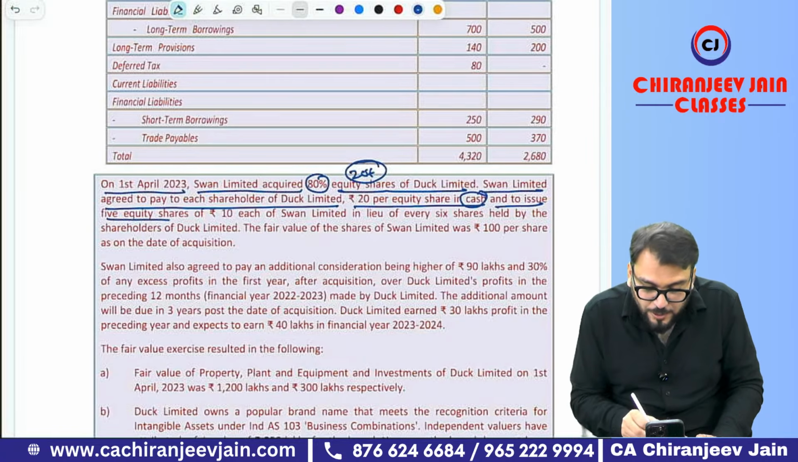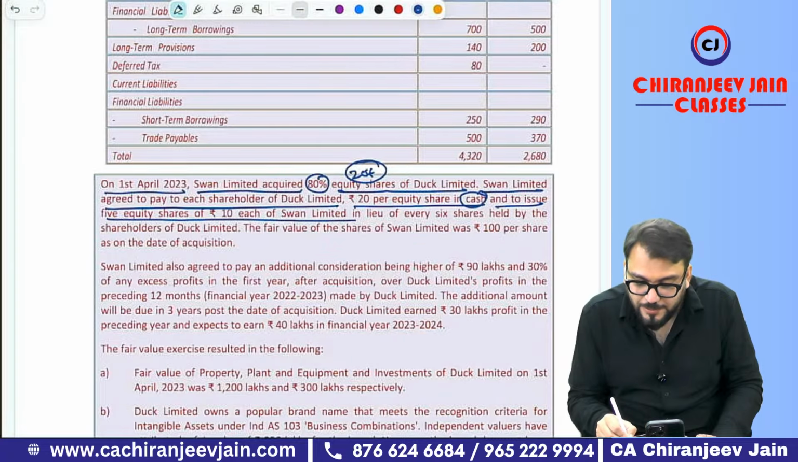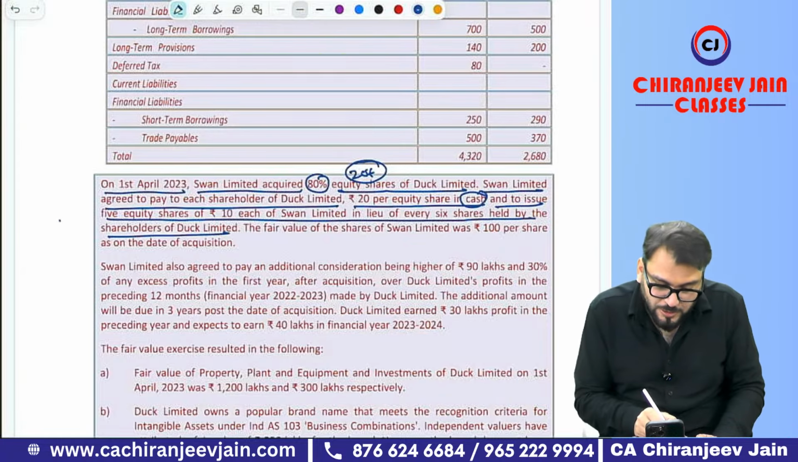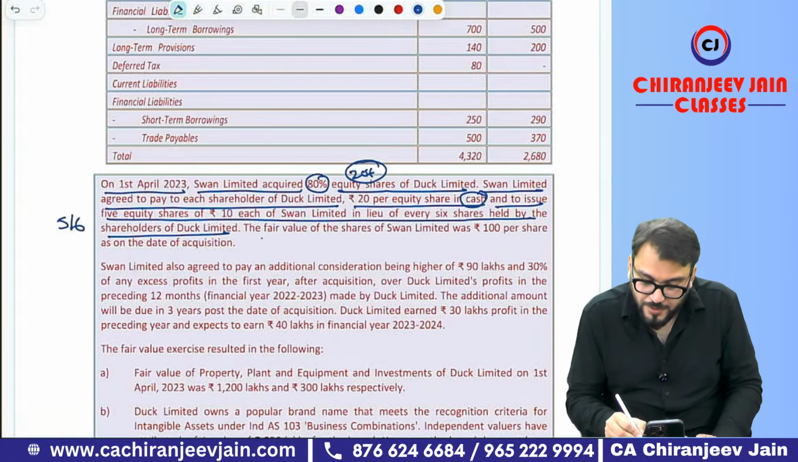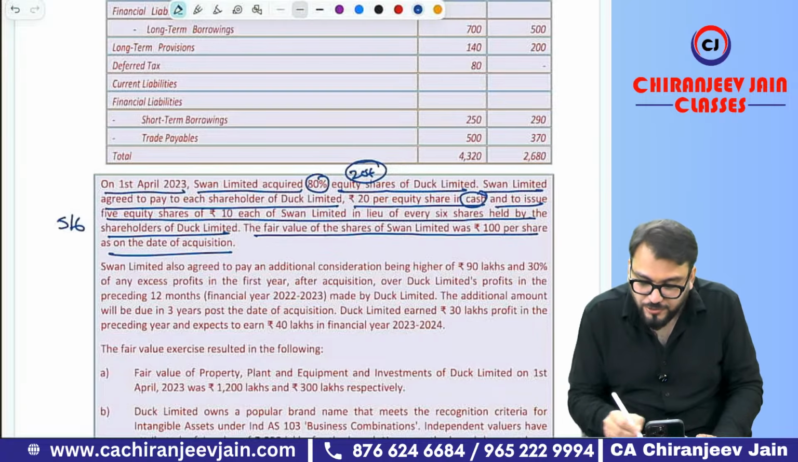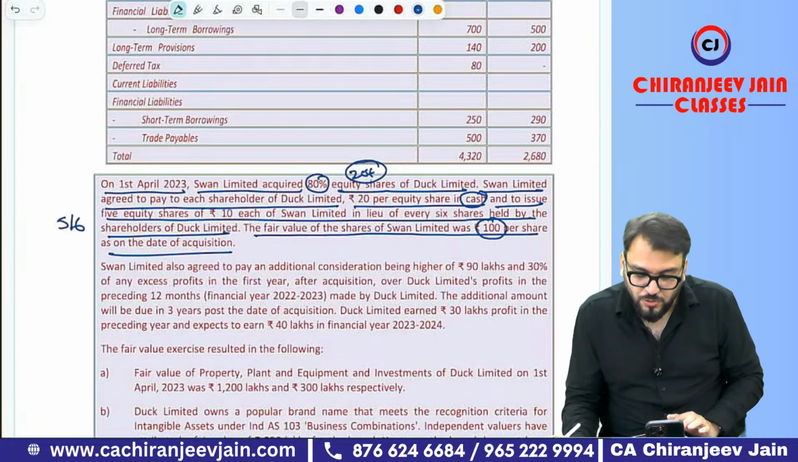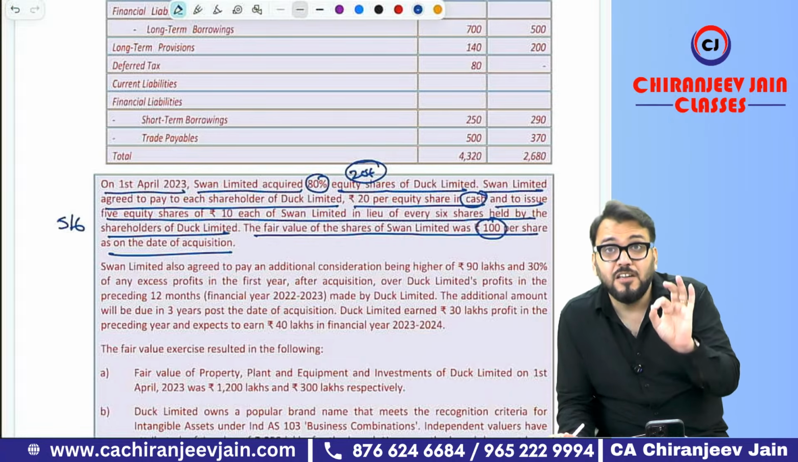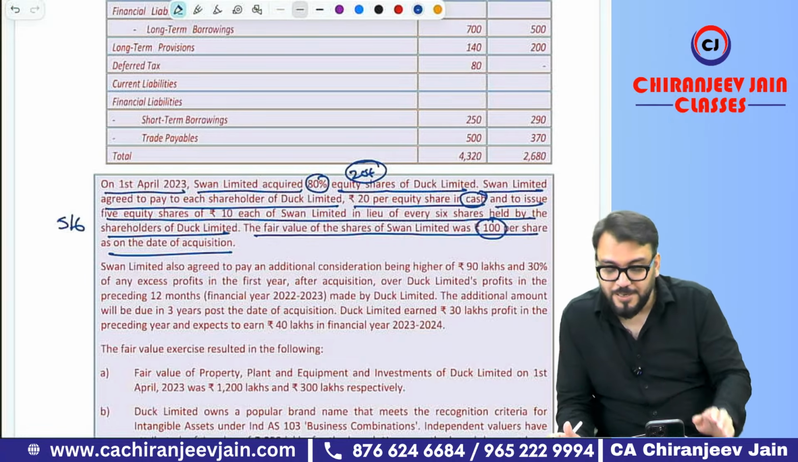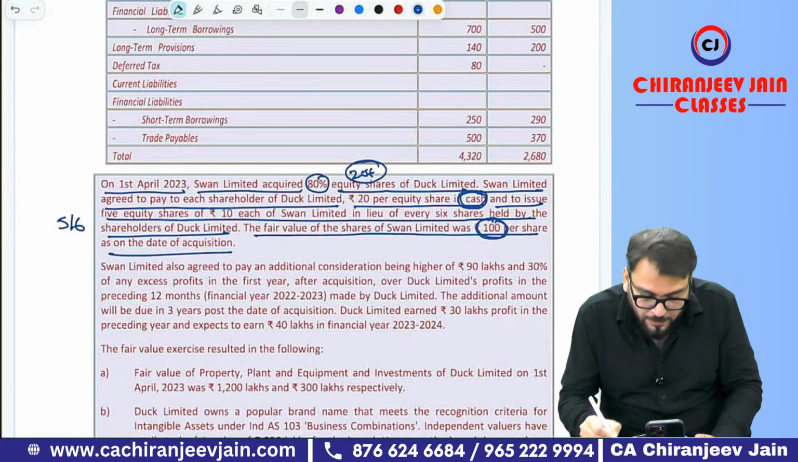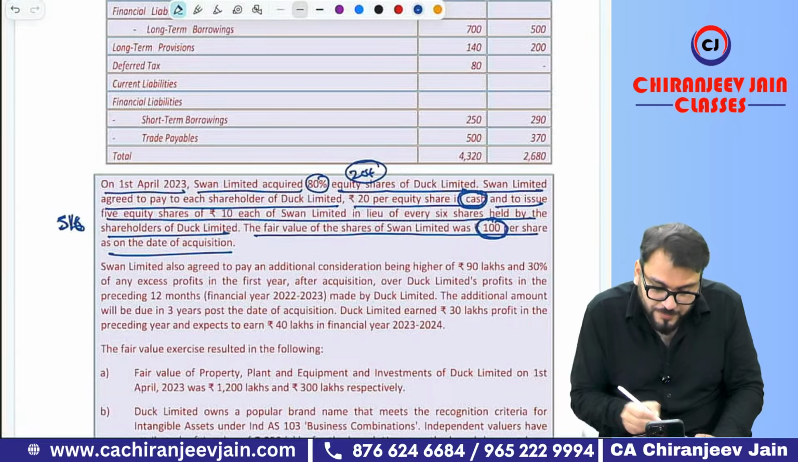And to issue 5 equity shares of rupees 10 each of Swan Limited in lieu of every 6 shares held by shareholders of Duck Limited. Means what is the swap ratio? 5/6. The fair value of shares of Swan Limited is 100 per share on the date of acquisition, and they have given fair value also. Okay. Now, whenever you are reading the question, always highlight what is the relevant information. You can see what I am doing. I am just highlighting all the information. I have written 5/6. Correct.